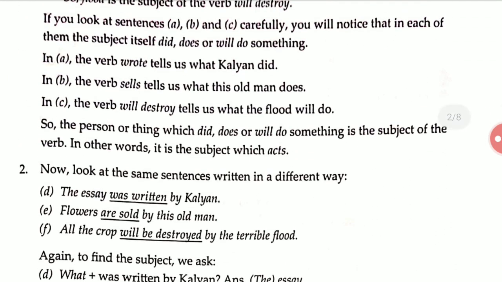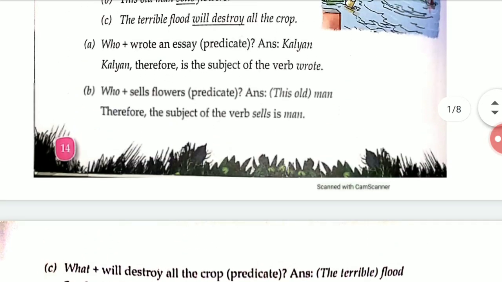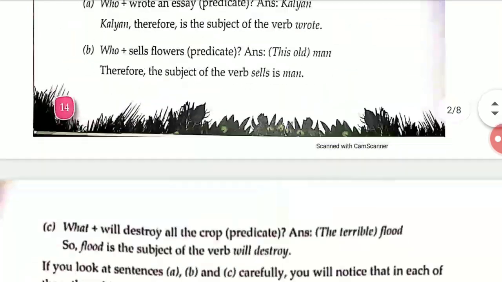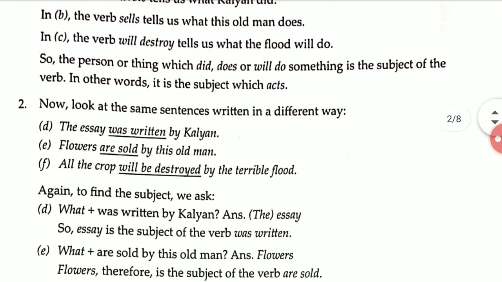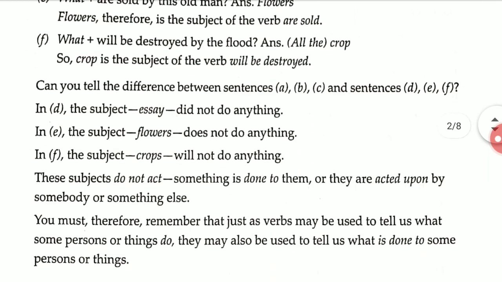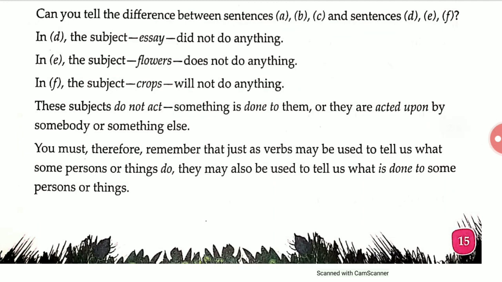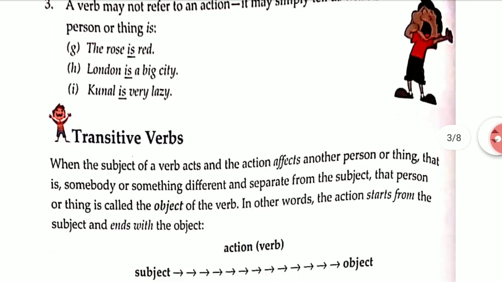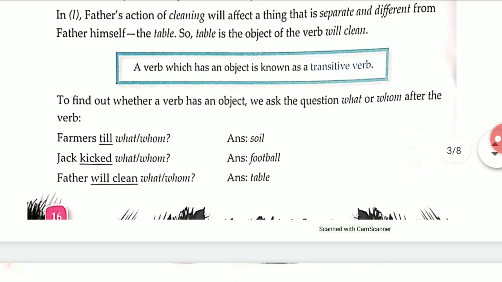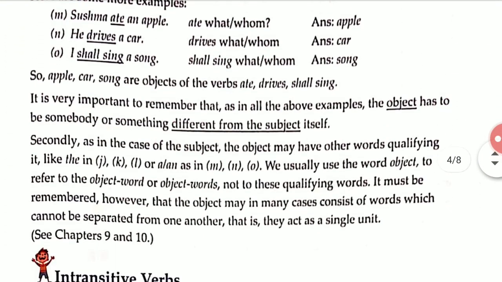Yeah, it is given here. I'm unable to find this. Subject of a verb, it was given that, in other words, okay, I'm unable to find this. Fine. So object, it tells about object word or object words.